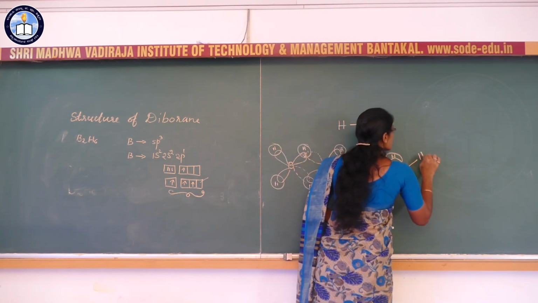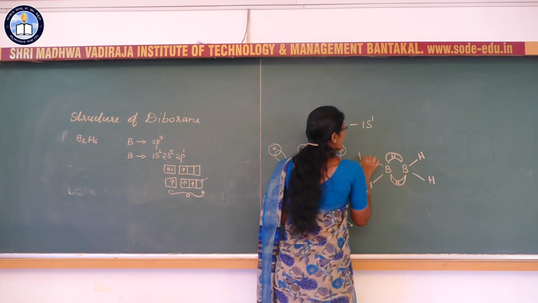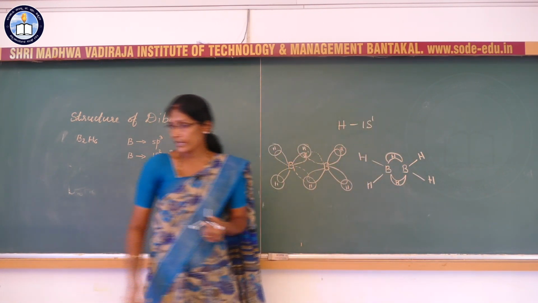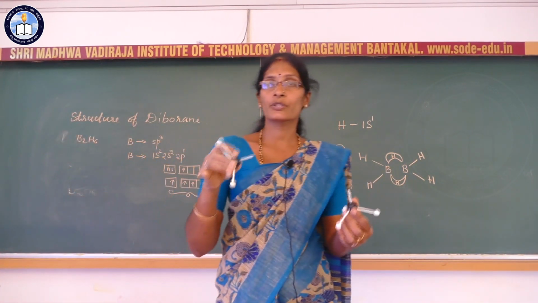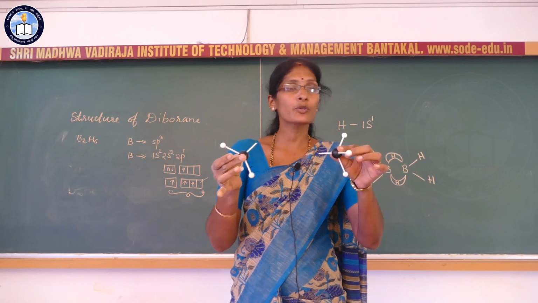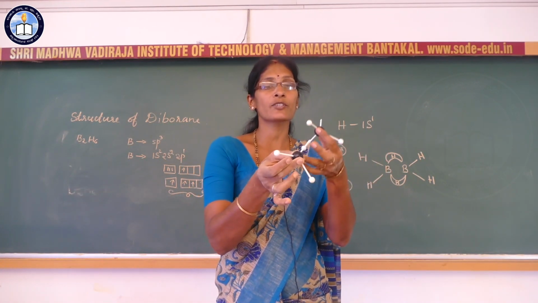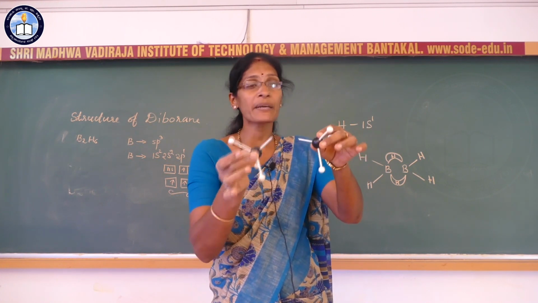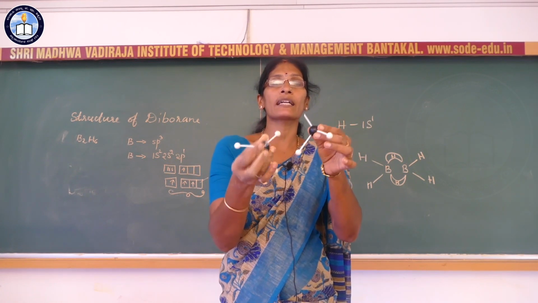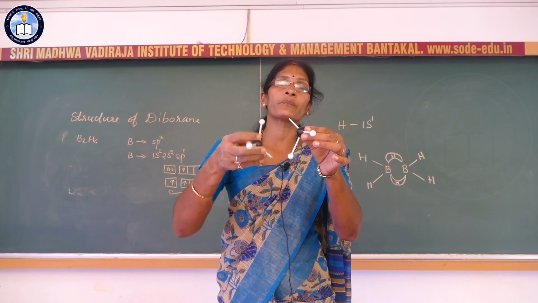Now these are the 4 terminal hydrogen atoms. We can show it this way, and if we take this one, it is a boron atom with the sp3 hybridized orbital. It is a tetrahedral structure, and it gets bonded in this way.